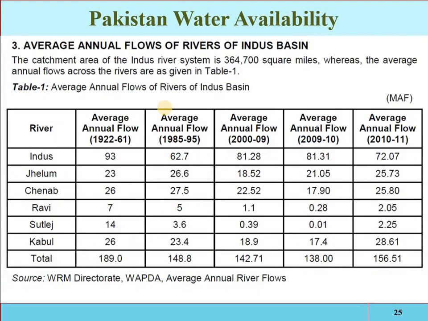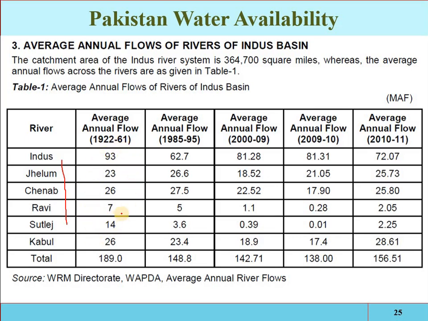Pakistan water availability. See the average annual flow of rivers of the Indus Basin. The catchment area of the Indus Basin is 364,700 square miles. That means the area from where the water is coming into the Indus Basin is called the catchment area. The average annual flow across the rivers is given here: Indus, Jhelum, Chenab, Ravi, Satluj. These are the eastern rivers, and in 1922 to 61, that was its average flow.